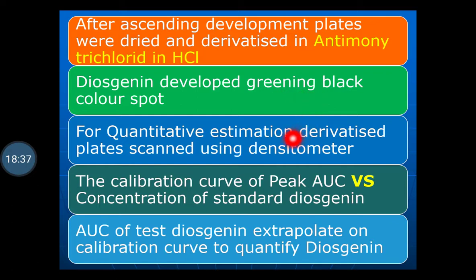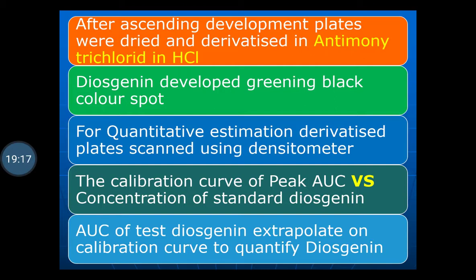For quantitative estimation, the derivatized plate is scanned using densitometric analysis. The calibration curve of peak area under curve versus concentration of the standard diosgenin is plotted, and the area under curve of the test diosgenin is extrapolated on the calibration curve to determine the concentration.